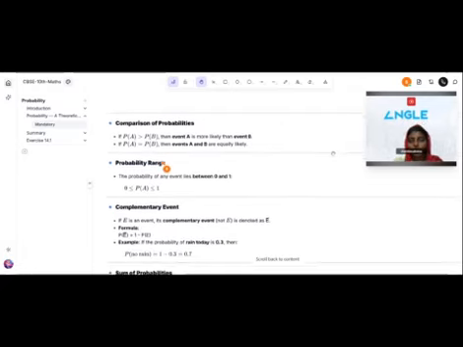Then we move to comparison of probability. If P of A is greater than P of B, then event A is more likely than event B. If P of A is equal to P of B, then events A and B are equally likely.